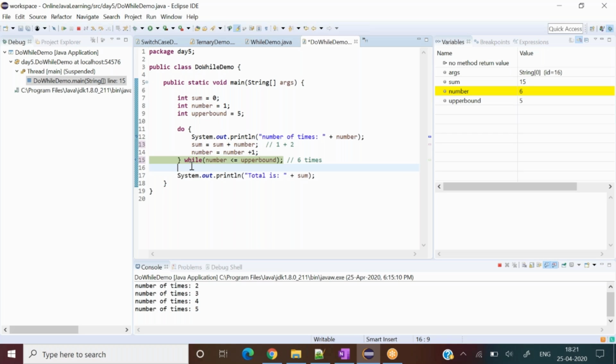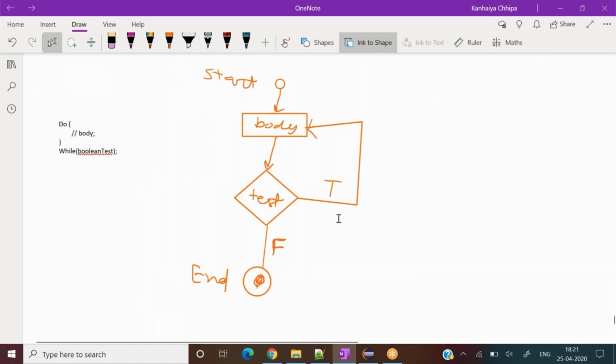Get the point? For the sixth time, when the value is 6 right now, it should come to number 11 and then go to number 12, and it should not print out the number of times. It will not go there because the condition has become false. That is how we have made our diagram.